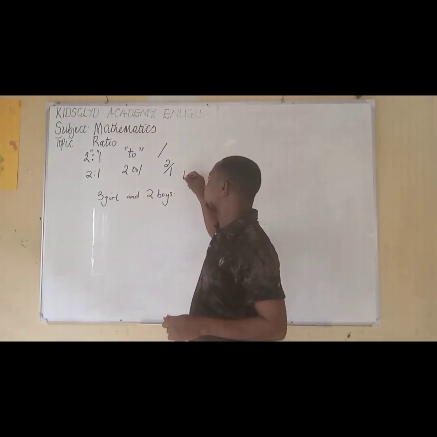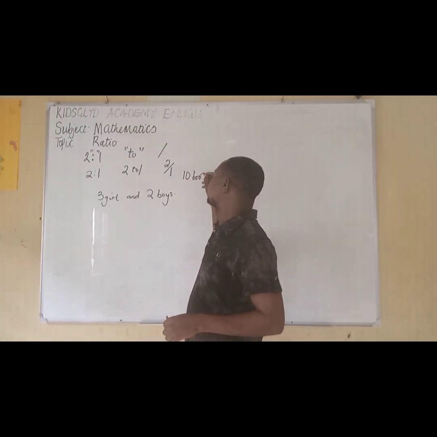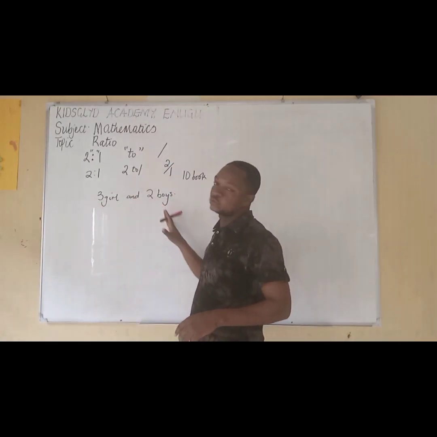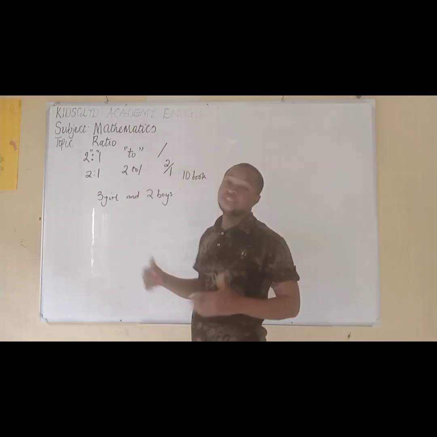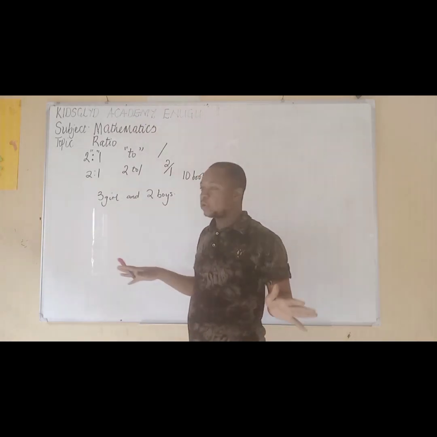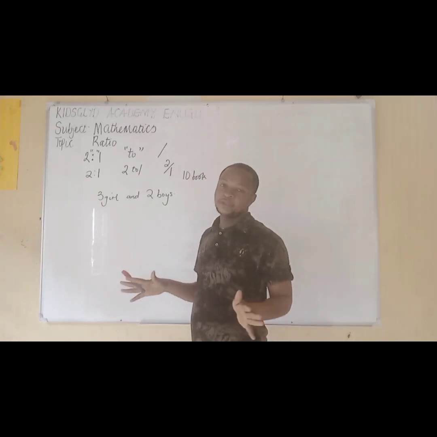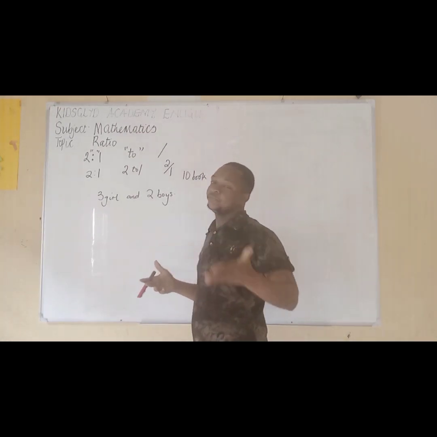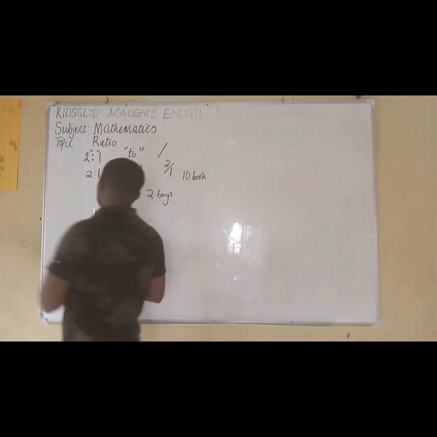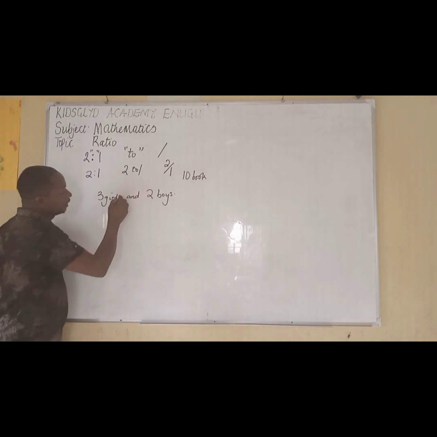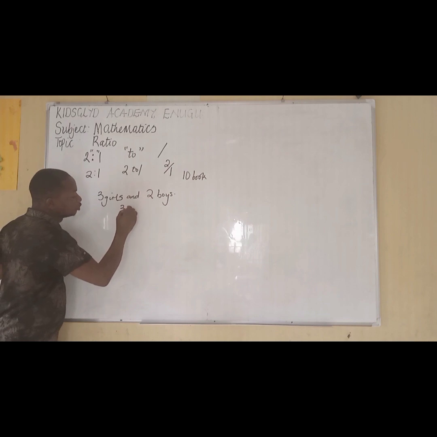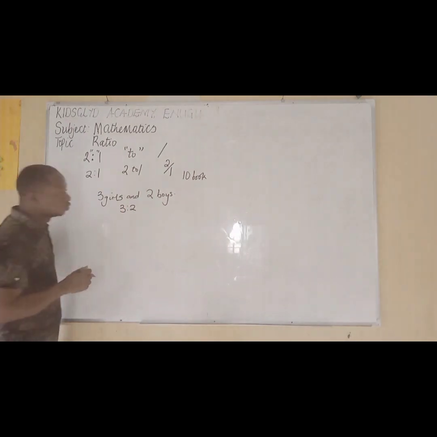Now, I came with 10 exercise books. We can't give only 2 to girls and 3 to boys just because these ones are boys, let's give them more. No. In a land where we believe that equality stands, nobody is more than any other person. We only respect ourselves because of maybe age differences. So we have to share this based on a formula, and we're using what? Ratio. So we say, okay, we have 3 girls and 2 boys. Share it in a ratio 3:2.